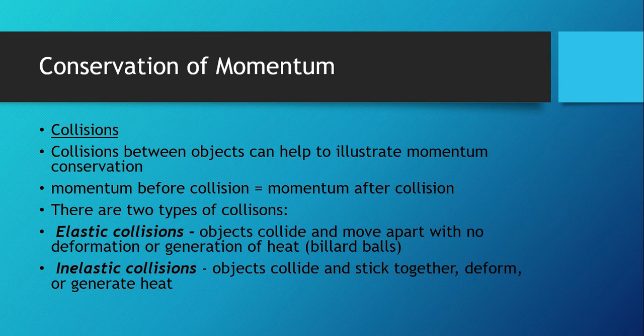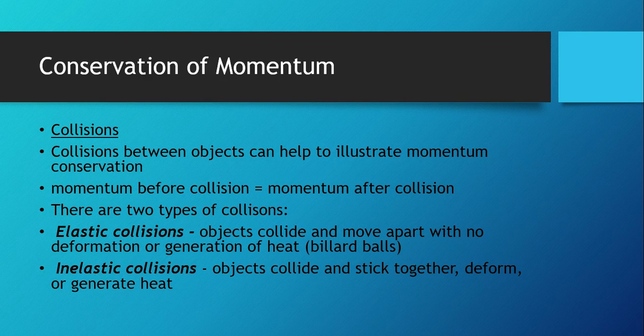There's no deformation of the balls themselves. They don't break or crack, and they just bounce off. And in fact, pool is actually a really great example of elastic collisions. And if you understand elastic collisions well, you can play pool pretty well.